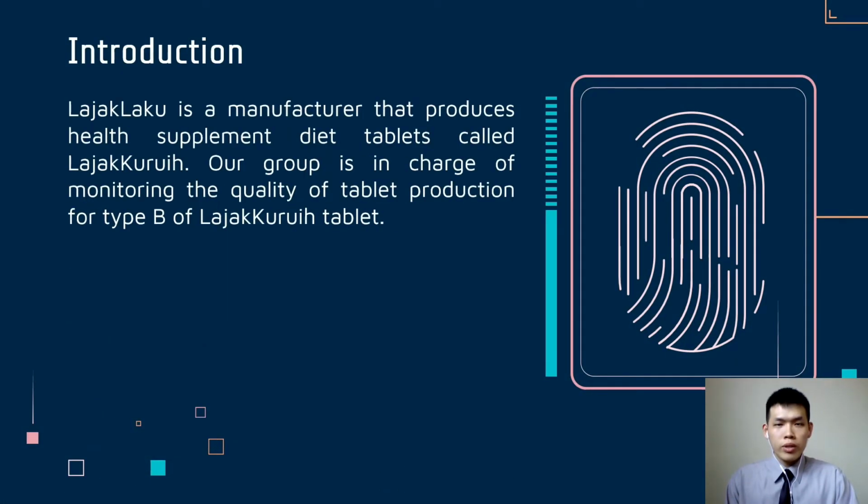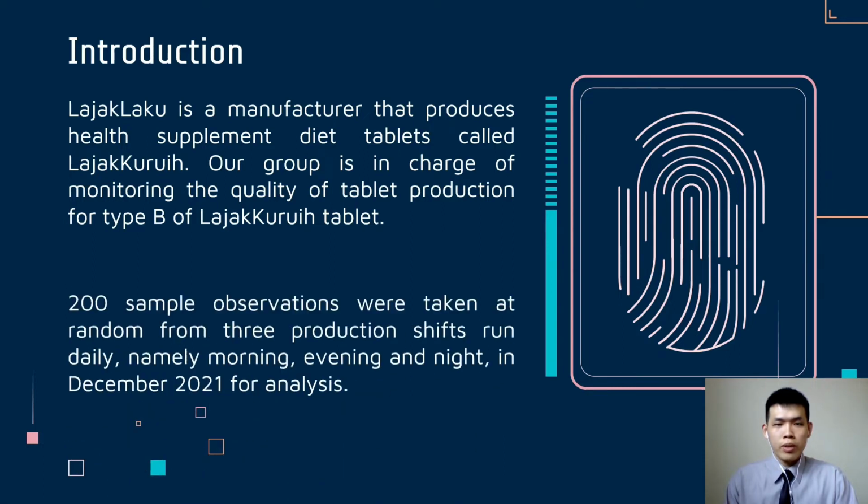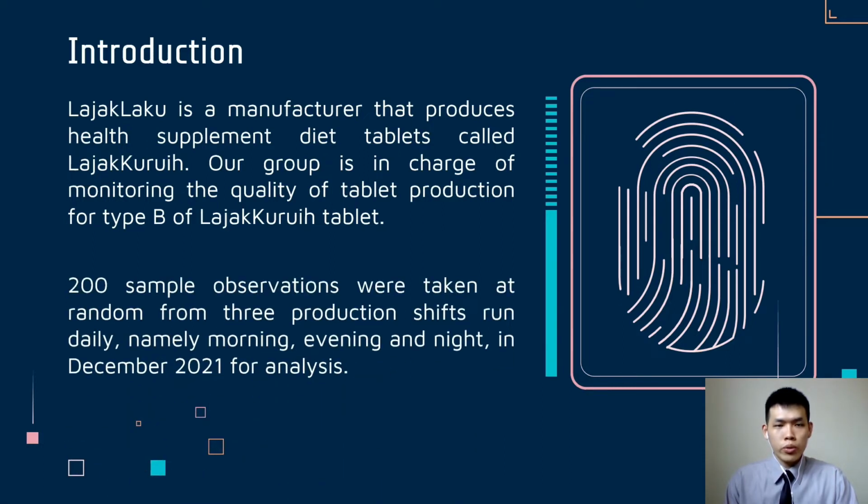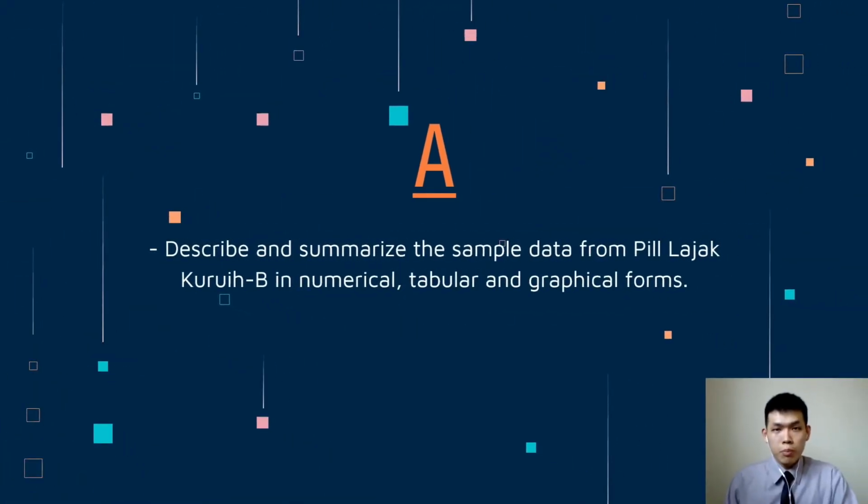LajakLaku is the manufacturer that produces health supplement diet tablets called LajakLaku. Our group is in charge of monitoring the quality of tablet production for Type B of LajakLaku tablet. 200 sample observations were taken at random from 3 production shifts run daily, namely morning, evening, and night, in December 2021 for analysis. The first part is Part A.